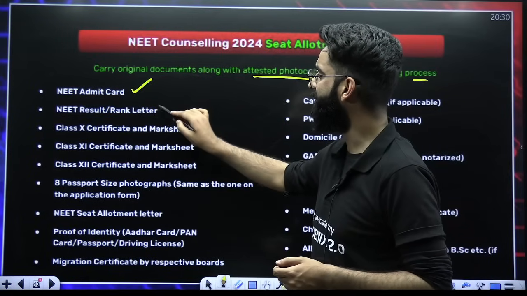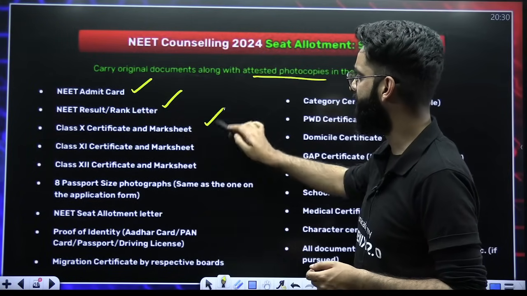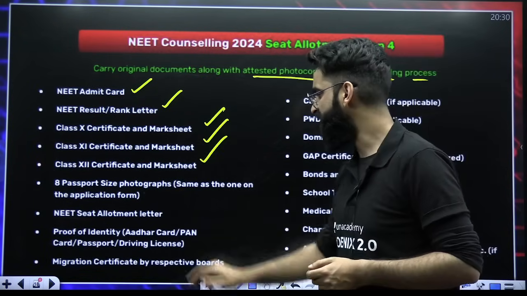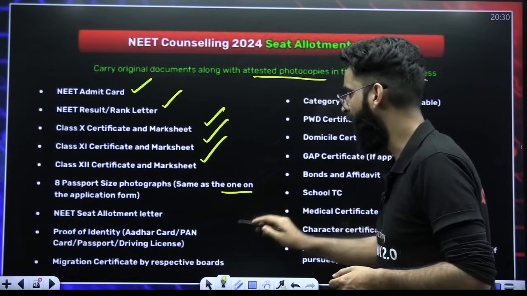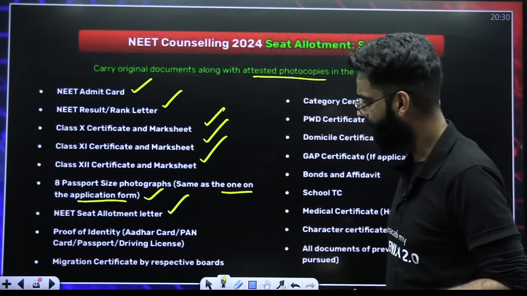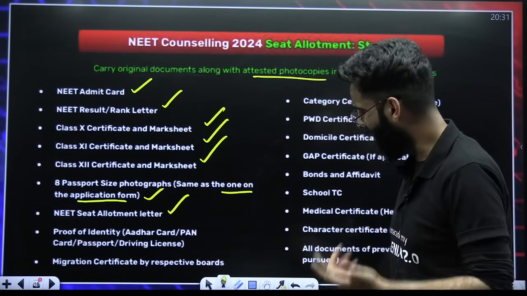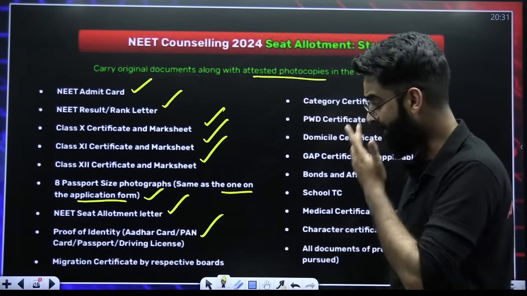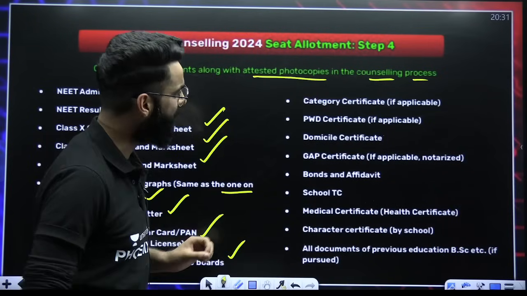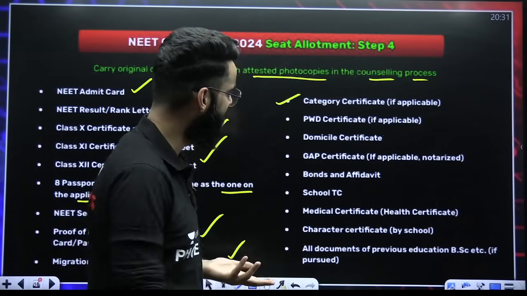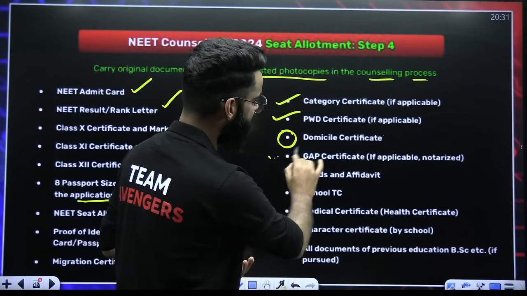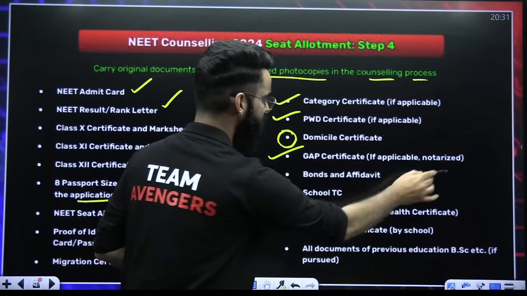NEET admit card, NEET result or rank letter, class 10 certificate mark sheet, class 11 certificate mark sheet, class 12 certificate mark sheet, 8 passport size photographs, same as the one on the application form, NEET seat allotment letter, proof of identity, which includes either Aadhaar card, PAN card, passport, driving license, anything, migration certificate by the respective boards. Then you have category certificate if you have any category, PWD certificate if you have any, domicile certificate is mandatory, GAP certificate if applicable. It has to be notarized as well.